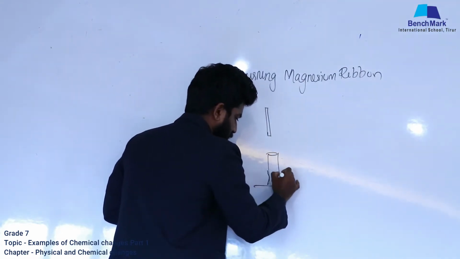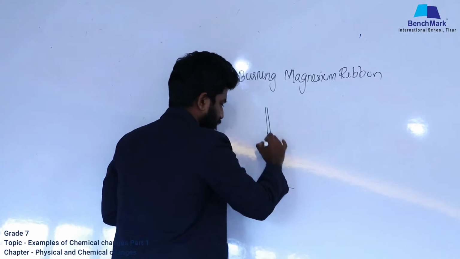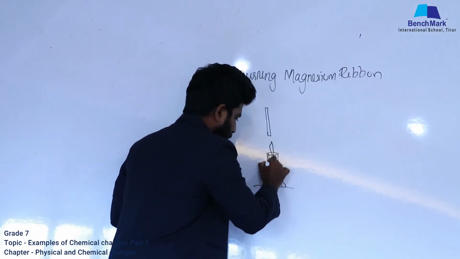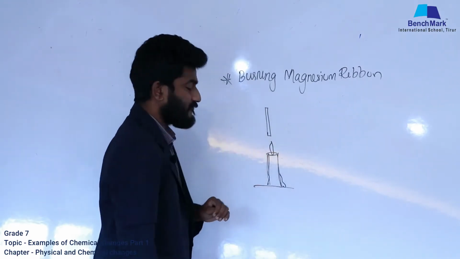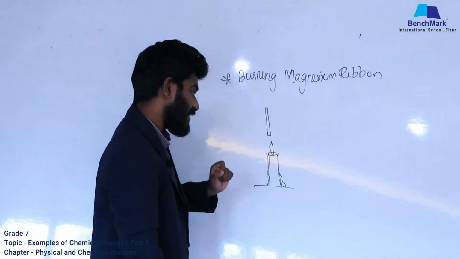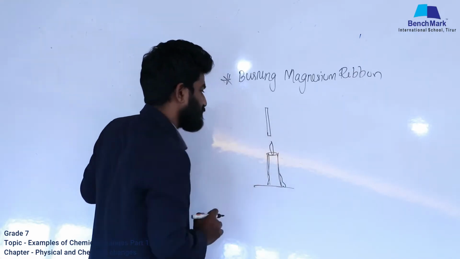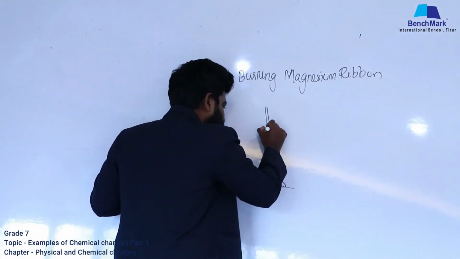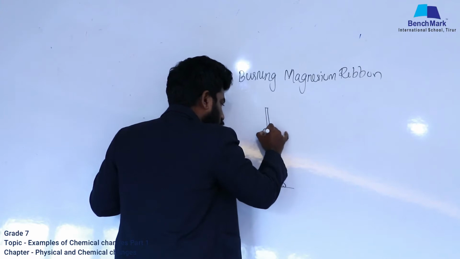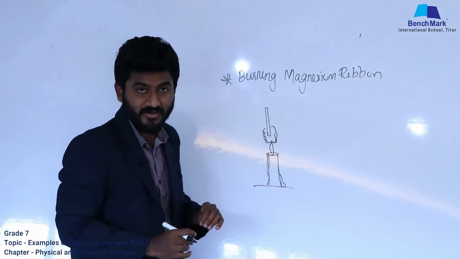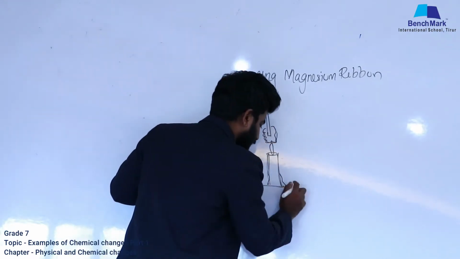See, we have a magnesium ribbon and I'm going to burn it. While we are burning a magnesium ribbon, you can see that a dazzling flame will be observed.